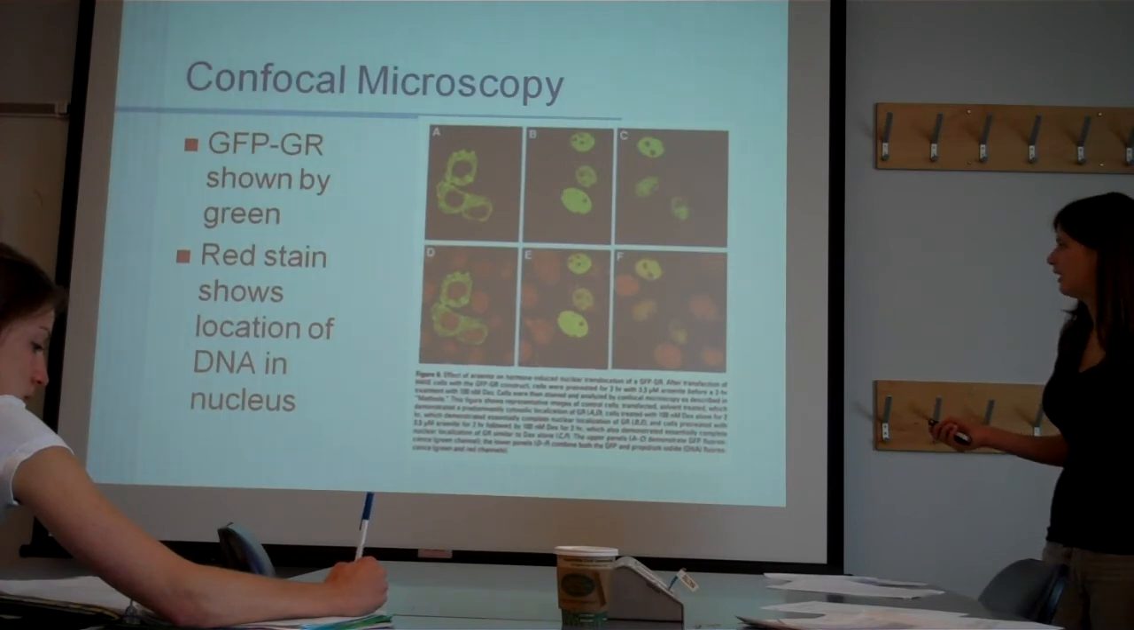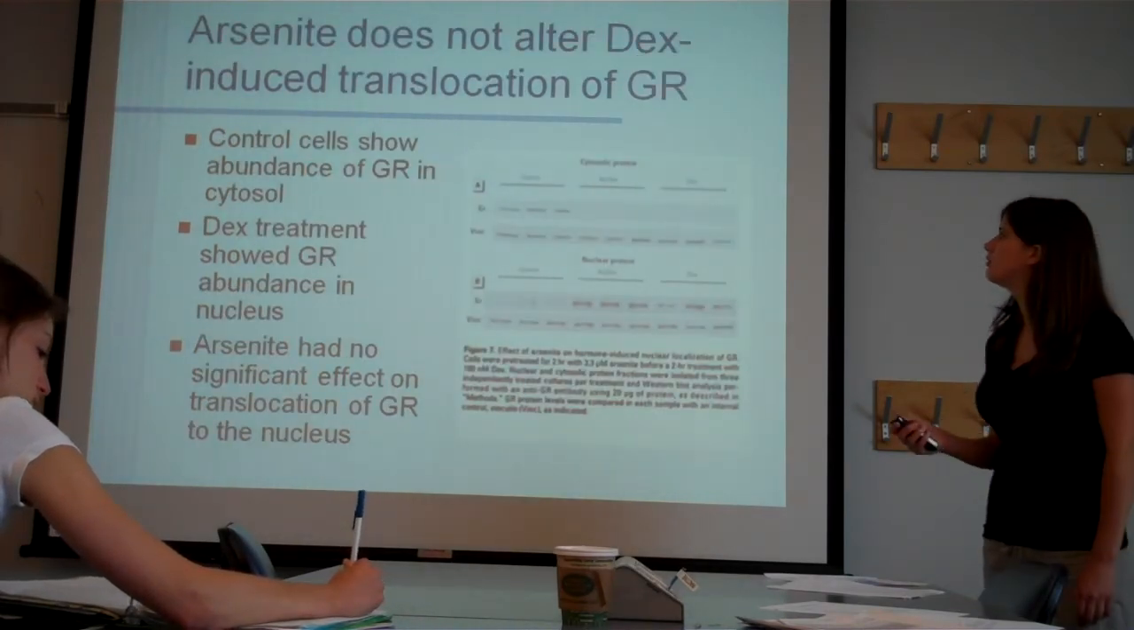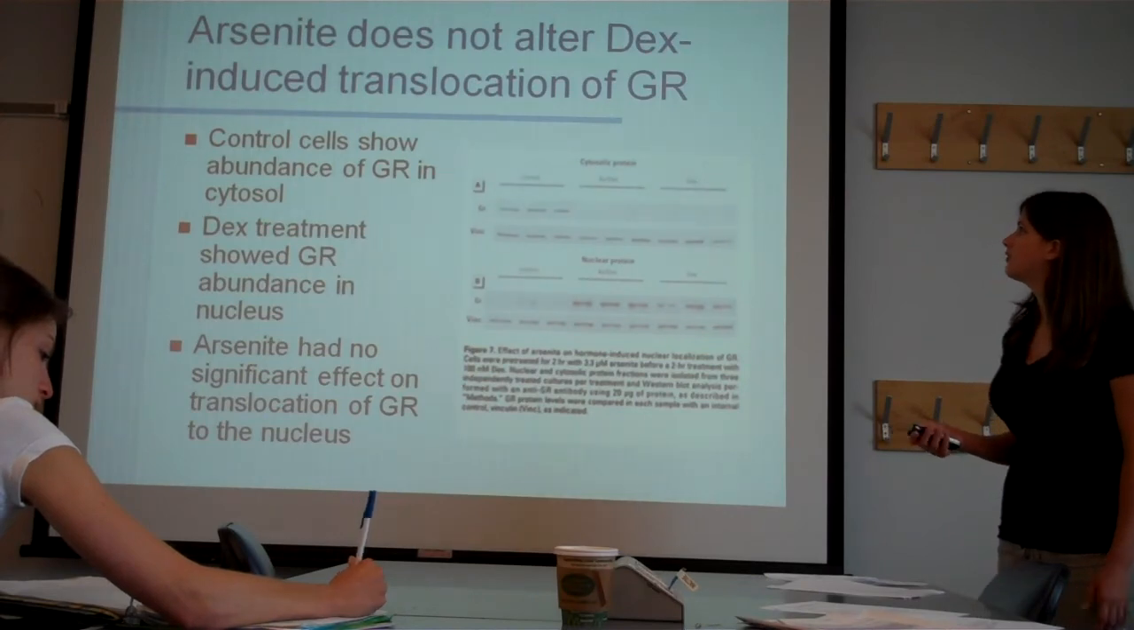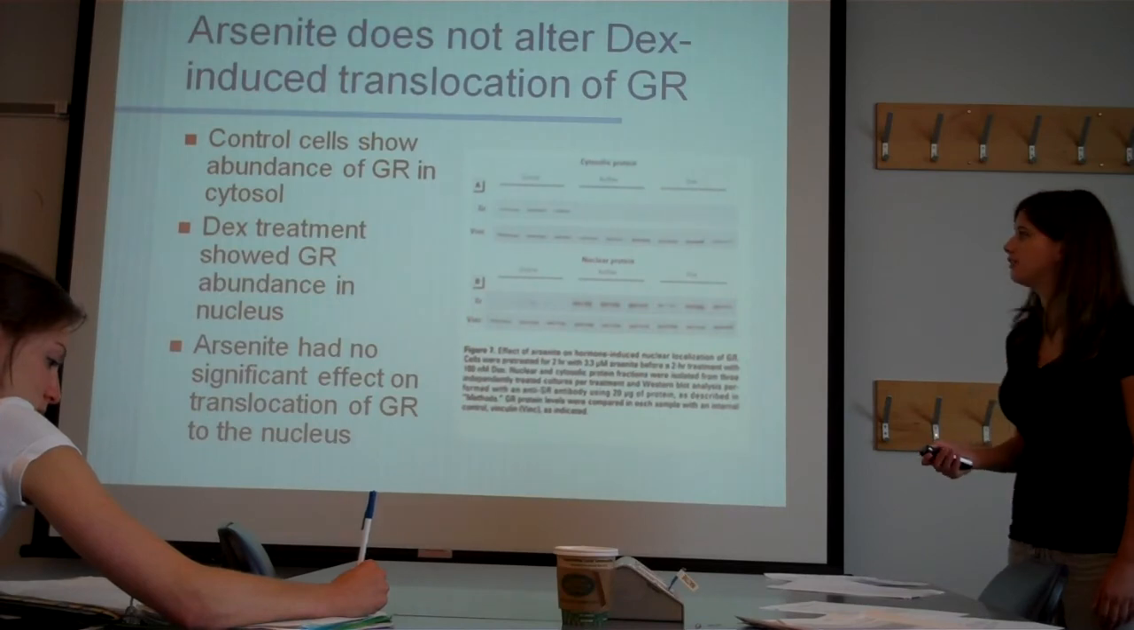And the same thing here. It still translocates into the nucleus. That one kind of lost results too. So arsenite does not alter DEX-induced translocation of GR. So the GR can still translocate into the nucleus.